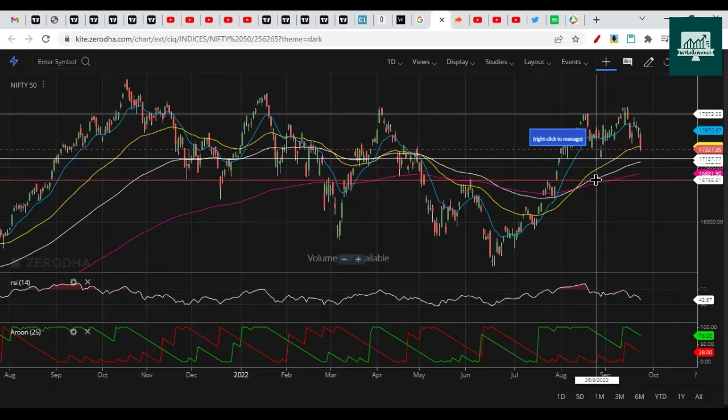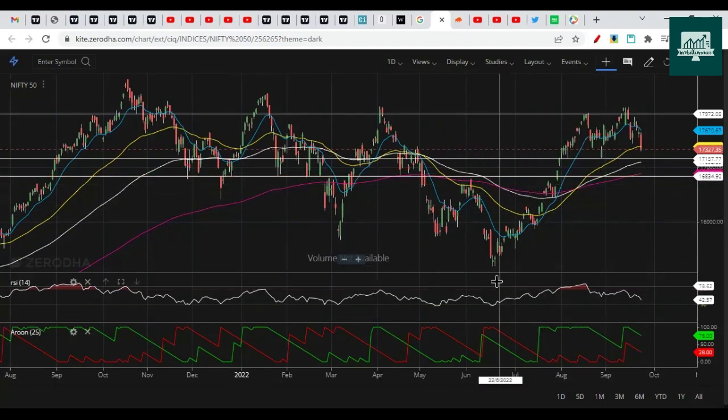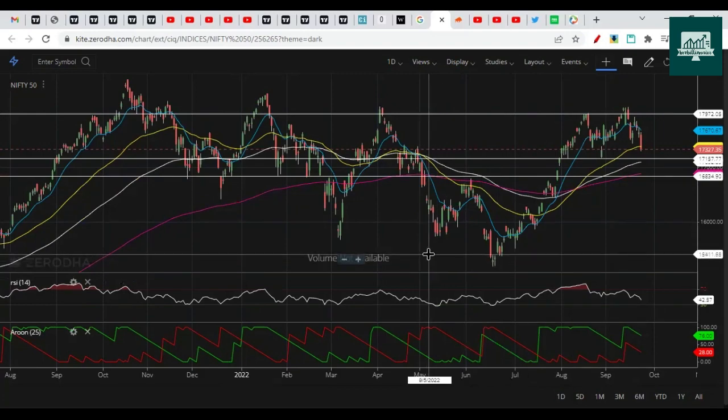So this is the area that you need to look for, somewhere near 16,900 to 16,800 area where we can find the support. So let's now see the Elliott wave picture.